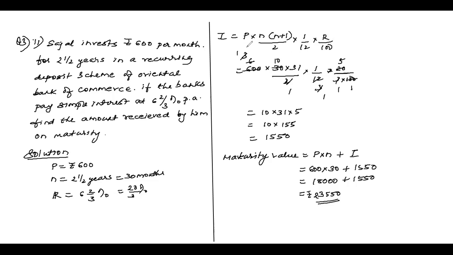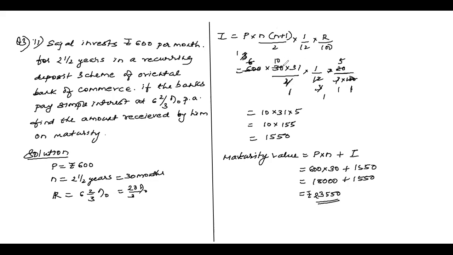Put the value 600 into N is 30 into 31 upon 2 into 1 by 12 into this R, children, 20 by 3. 20 in the numerator, 3 comes in the denominator. 3 gets multiplied with 100. Now do the cancellation. 100 one time, 100 6 times. Then, children, what I can do is 2 one time, 2 3 times.